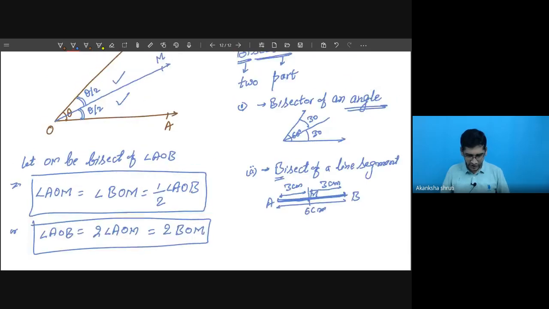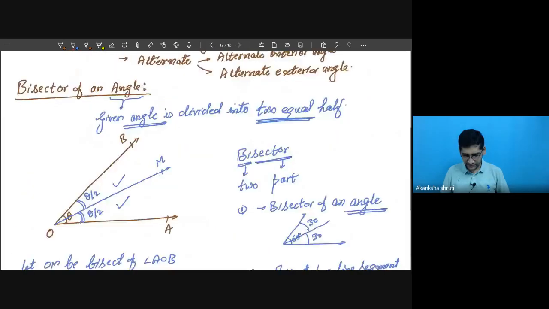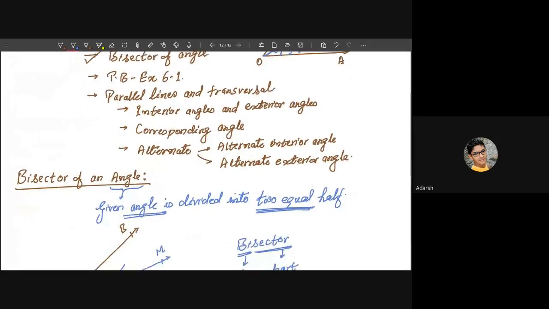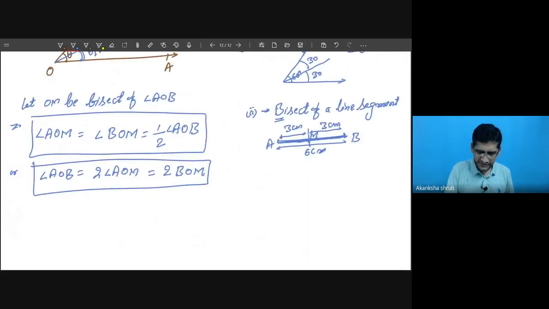Let us frame a question. Sir, can you scroll up? This is the end. Do you need it higher than this? No, sir, I got it. So write a question based on this.